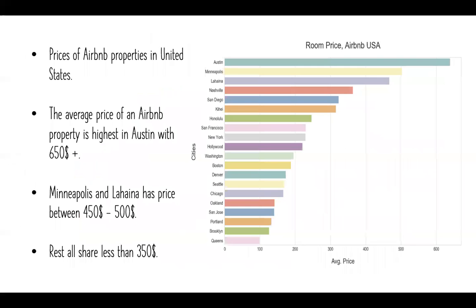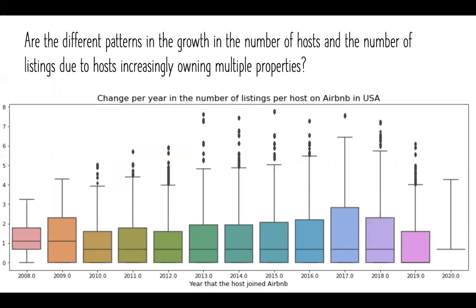When we look into the prices, here the average price is more than $650. However, the reasonable price is around $300, which is very affordable. Are the different patterns in the growth in the number of hosts and the number of listings due to hosts increasingly owning multiple properties?